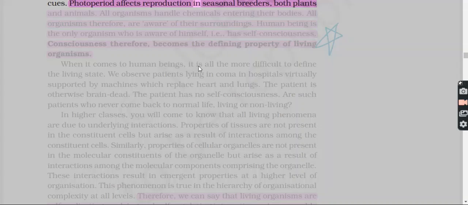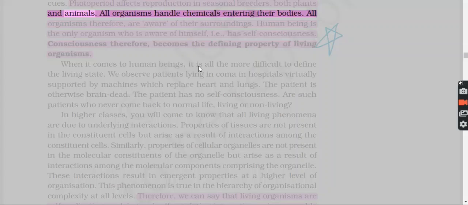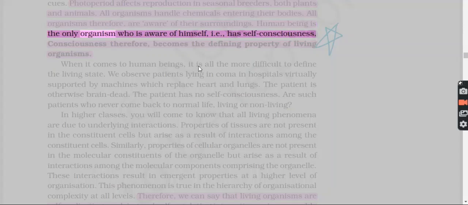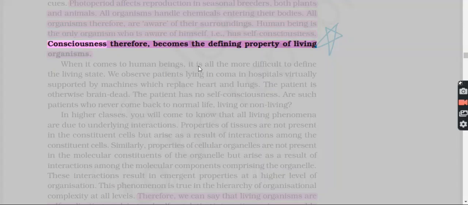Photoperiodic reproduction occurs in seasonal breeders, both plants and animals. All organisms handle chemicals entering their bodies. All organisms, therefore, are aware of their surroundings. Human being is the only organism who is aware of himself, that is, has self-consciousness. Consciousness, therefore, becomes the defining property of living organisms.